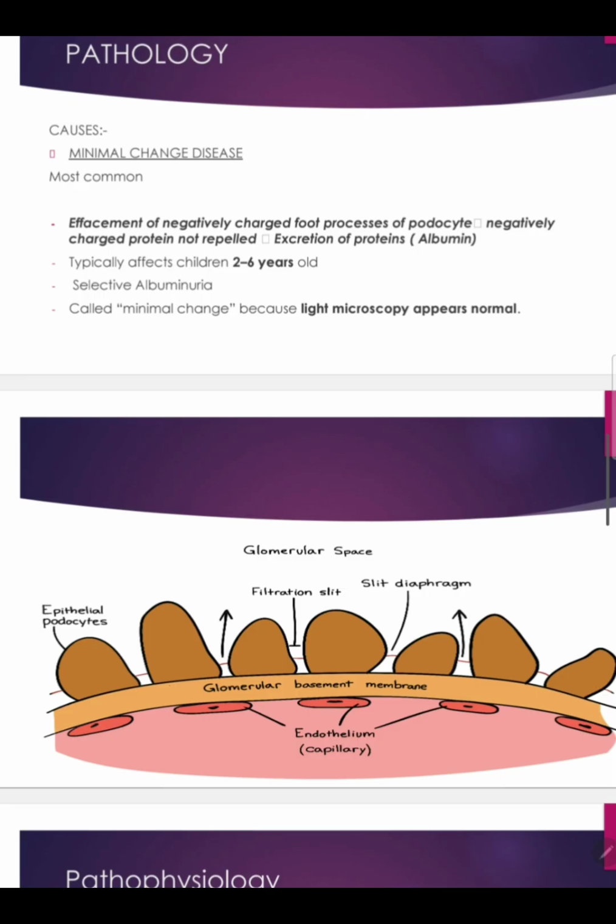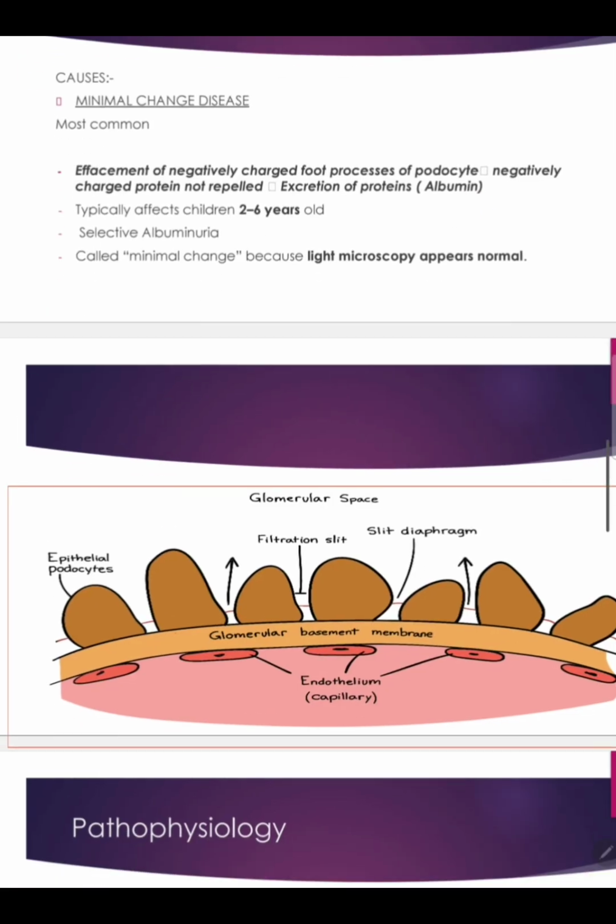Why only albumin? Because albumin is very small in size, and the damage is such that only a small portion is damaged. So the albumin will fit into the space. That's why only albumin and not globulins, etc. It typically affects children 2 to 6 years old. There is selective albuminuria. Why is it called minimal change disease?